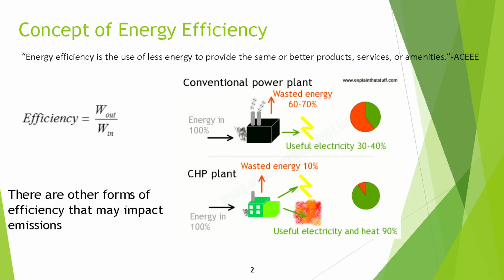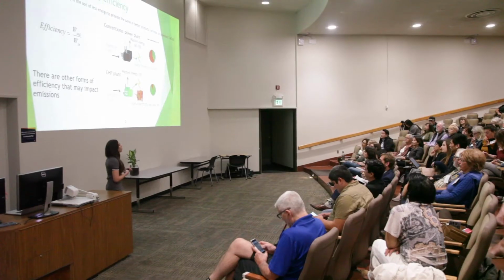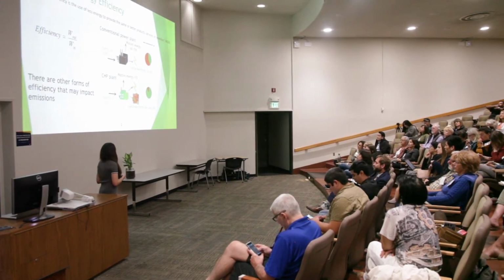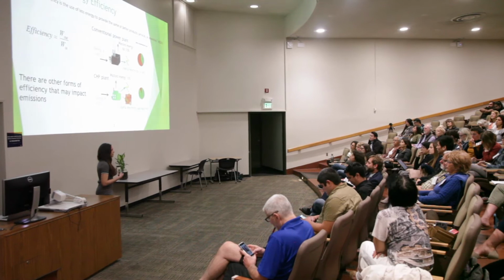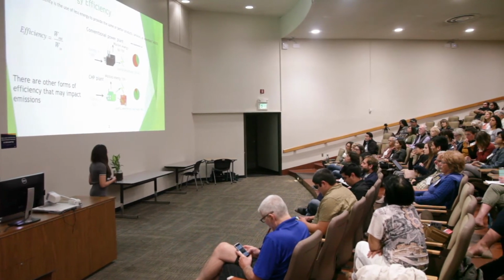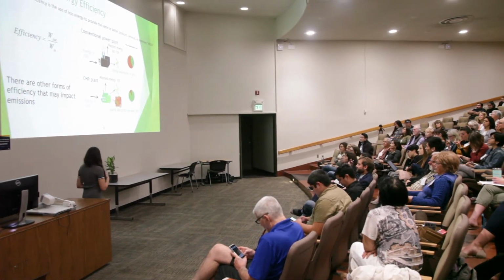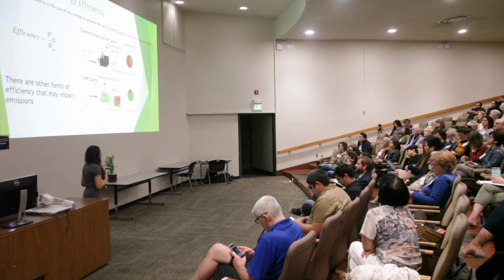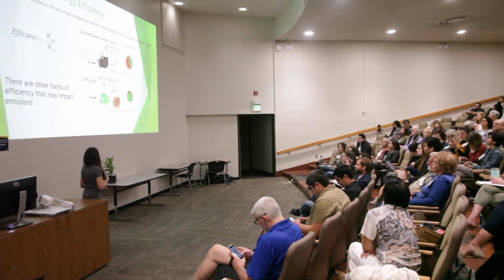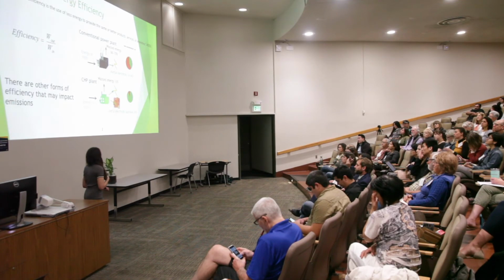And on the other hand, we have a conventional heat and power plant. In this power plant, we input the same amount of energy, but we only waste 10% of it. And that's because we use the energy that otherwise would be wasted in other processes of the plant, like heating water or climatization. So this power plant is more efficient because we get the most out of the energy we input into our system.